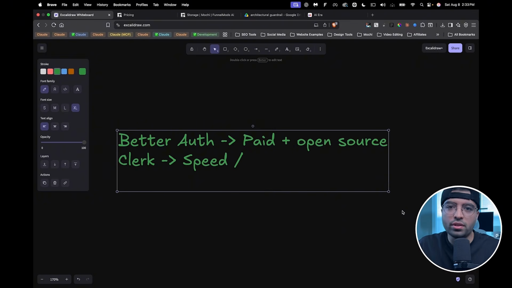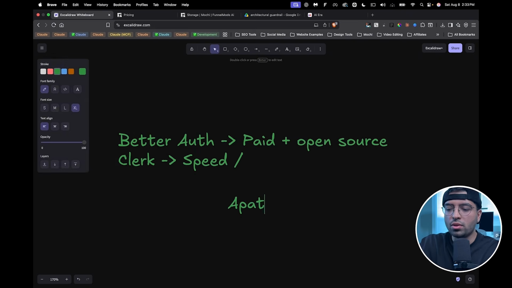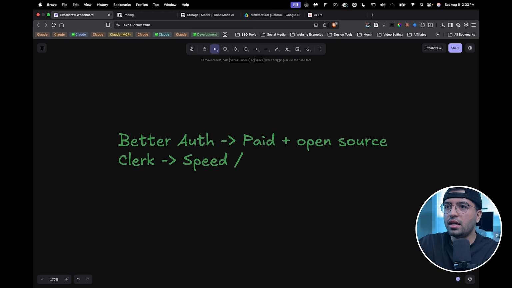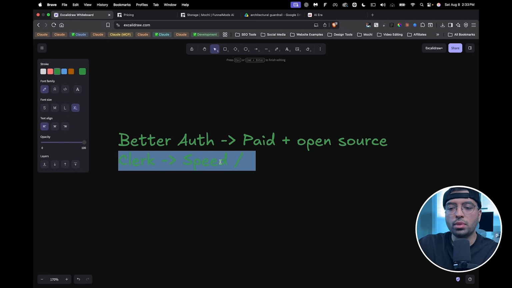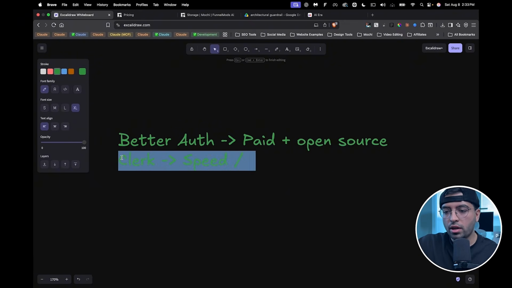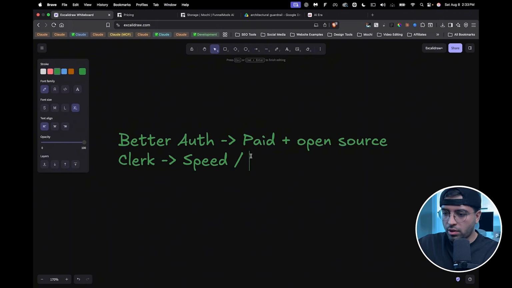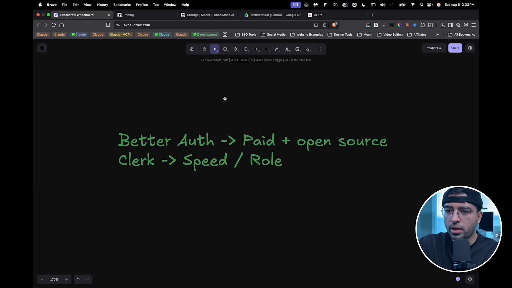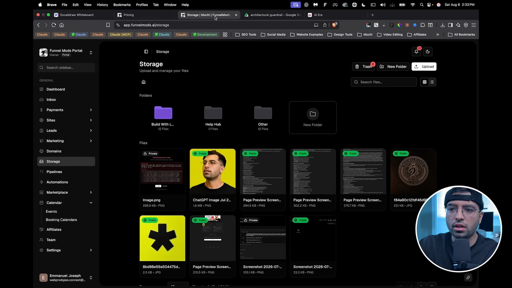But here's a better alternative. If you could build some sort of an adapter layer, right? It's an adapter layer that essentially connects to all of these. And that's why I'm calling this normalizing identity. Now, this will not always work. I love using Clerk for speed and because all the components are already built in and I can control sessions from the dashboard. And so I started with Clerk, but then there are some restrictions, obviously, based on the tool you choose to use. And with Clerk, one of the things I wanted was role-based authentication because in funnelmods.ai, for example, you have the ability to add members, team members, right?